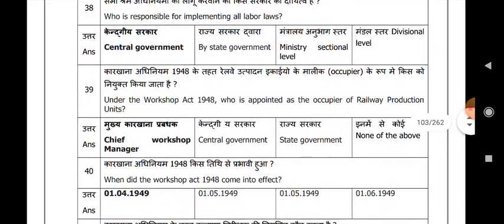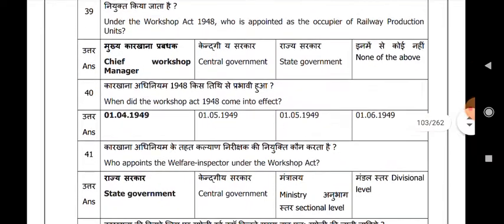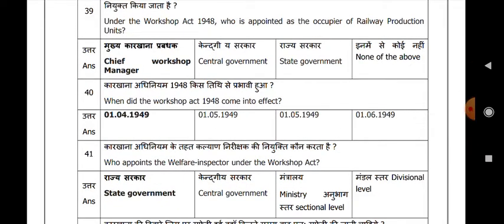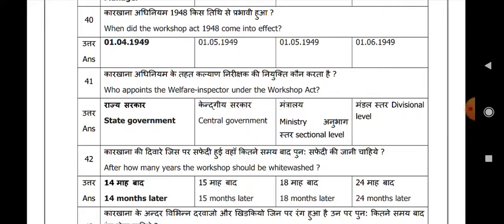Central government. Under the Factories Act 1948, who is appointed as the occupier of railway production units? Chief Workshop Manager. When did the Factories Act 1948 come into effect? 1st April 1949. Who appoints the welfare inspector under the Factories Act? State government. After how many years should the workshop be washed?